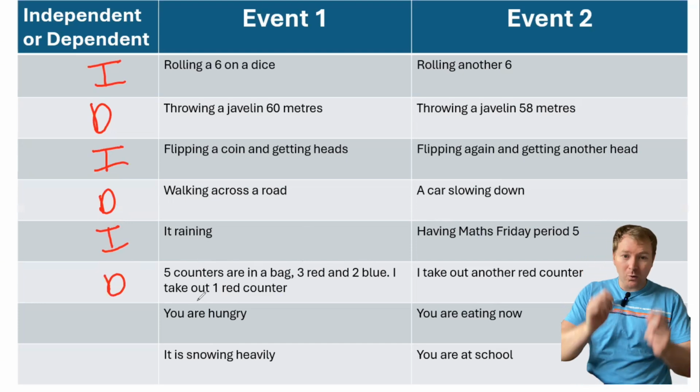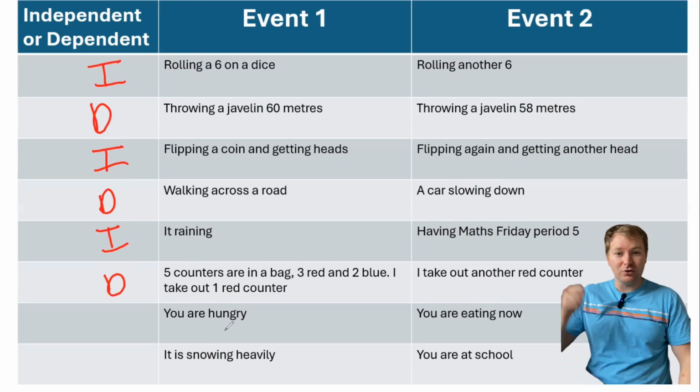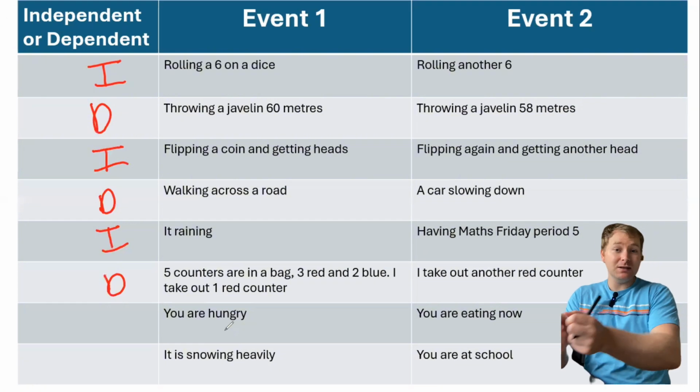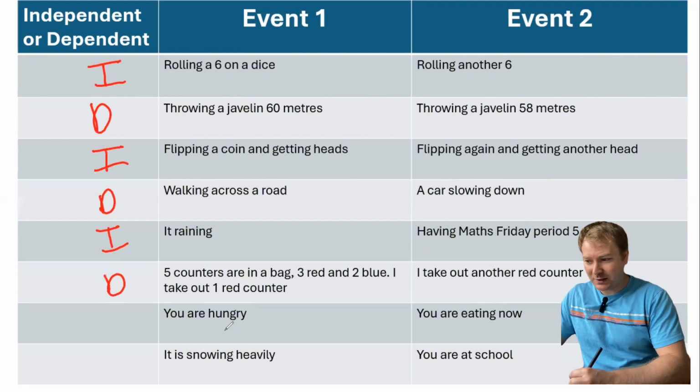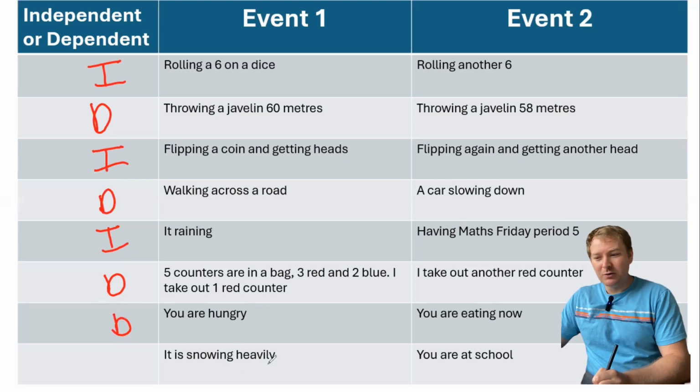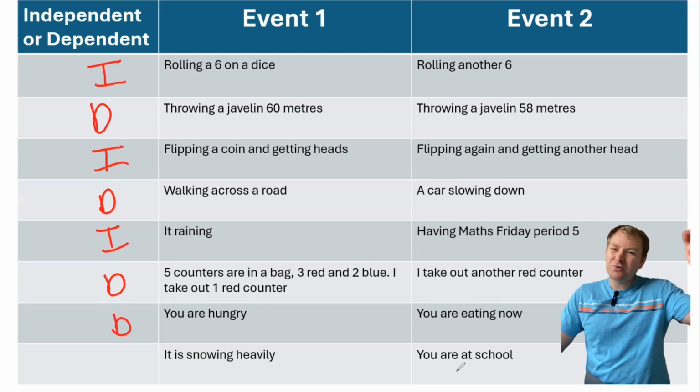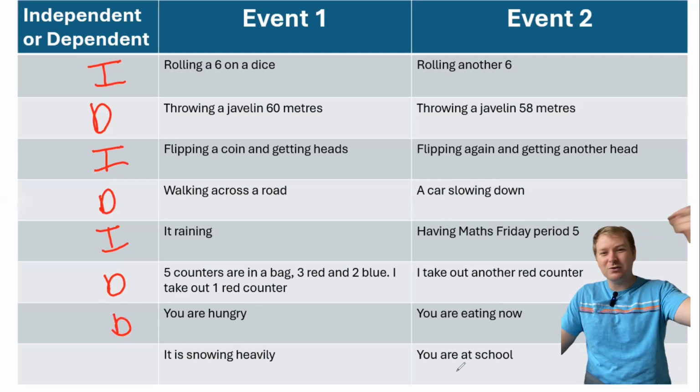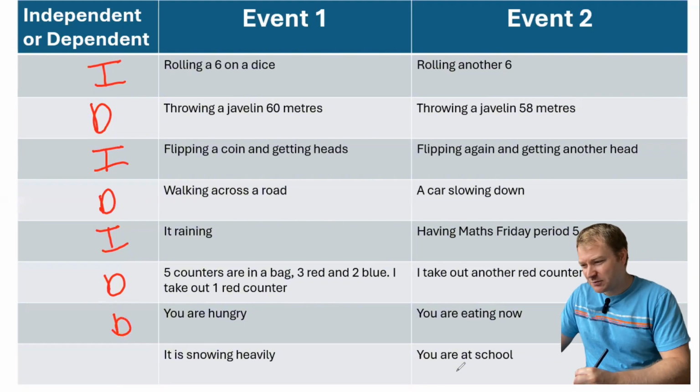Next one is event 1 is you are hungry. Event 2 is you are eating now. You are probably eating because you are hungry, therefore it's dependent. Okay, it is snowing heavily and you're at school. Well, you're probably at school. That would probably be affected by it snowing heavily because we have snow days, things like that. So I would say it's probably dependent.